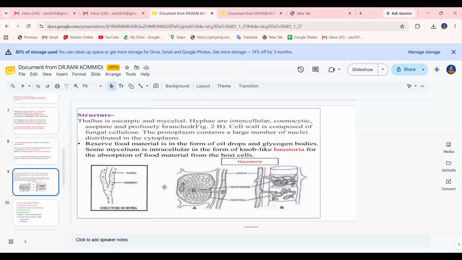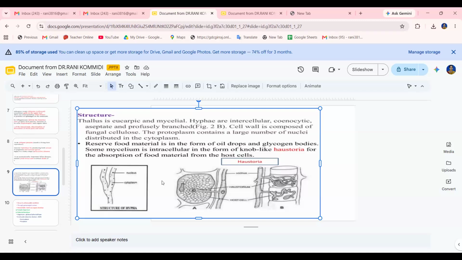Some mycelium is intracellular in the form of knob-like haustoria. Haustoria are structures that absorb nourishment and nutrition from the host cell and supply it to the fungal cells. So that is the haustorium, for the absorption of food material from the host cells. Albugo also has haustoria, and the reserve food material is in the form of oil drops and glycogen bodies. So that is very common.